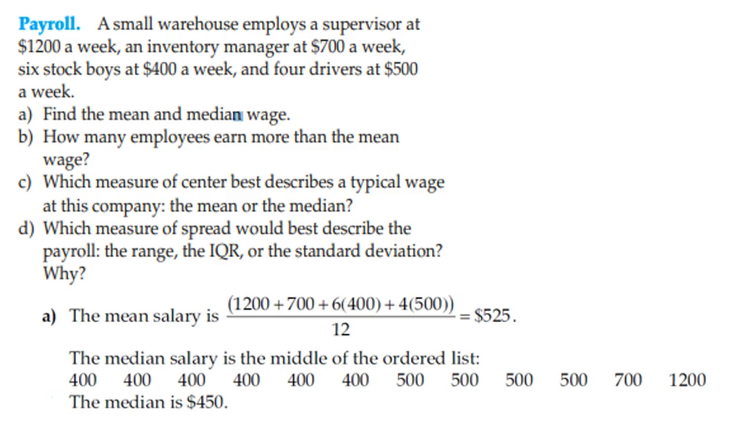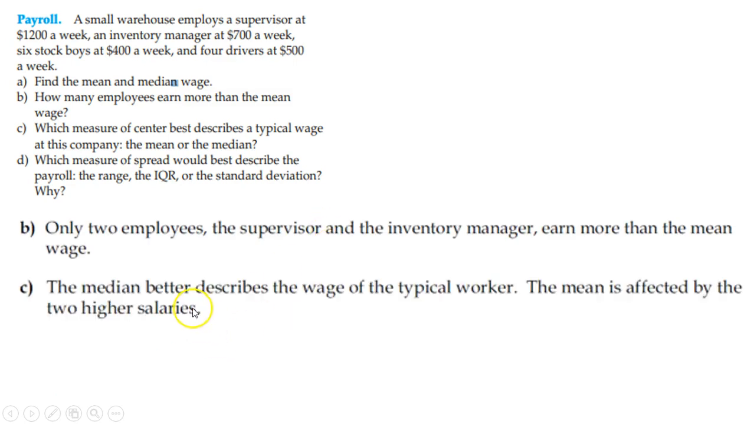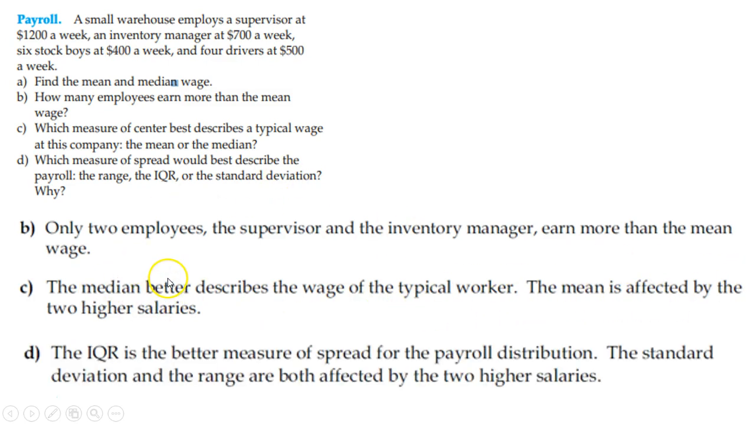Then, which measure of center best describes this wage? It looks like there are some outliers there, so I'd probably go with the median myself. Only 2 employees earn more than the mean. The median probably does a better job describing the typical wage because the mean is affected by those 2 higher wages. The interquartile range is the best measure of spread for the payroll simply because you can get rid of those outliers. The standard deviation and range are both affected by those outliers.